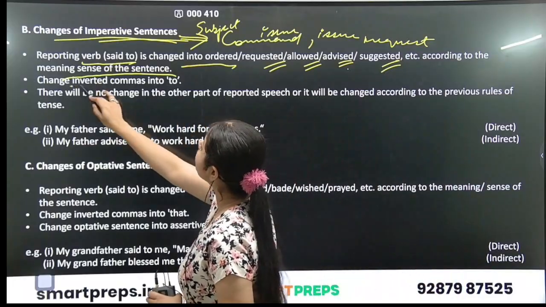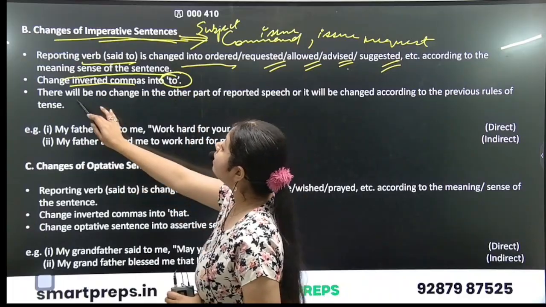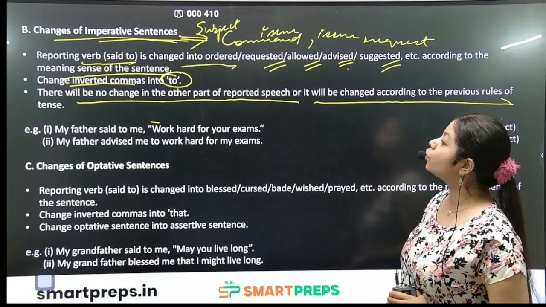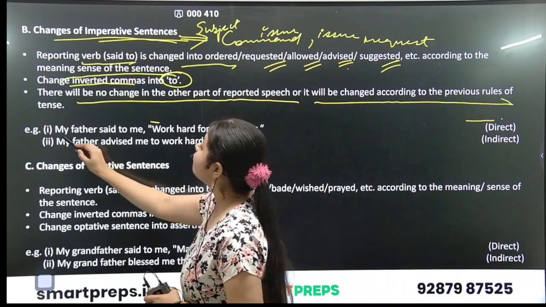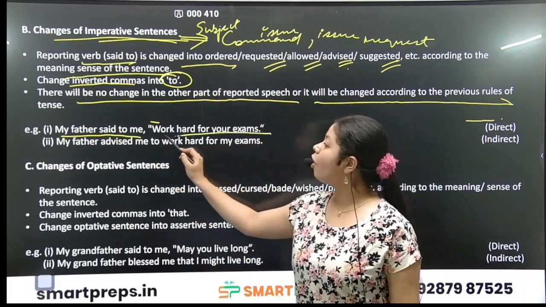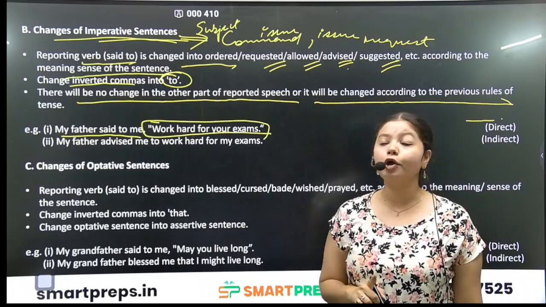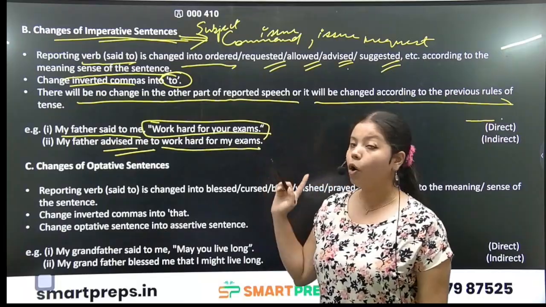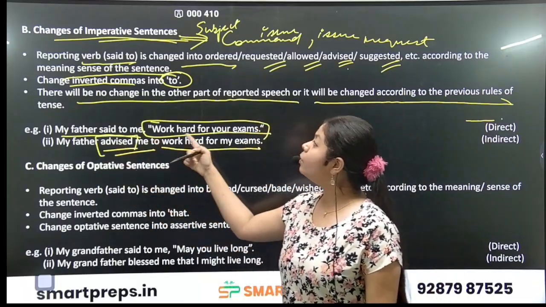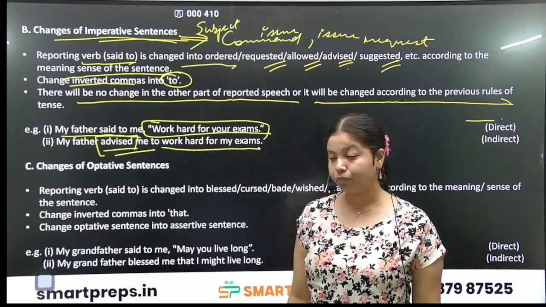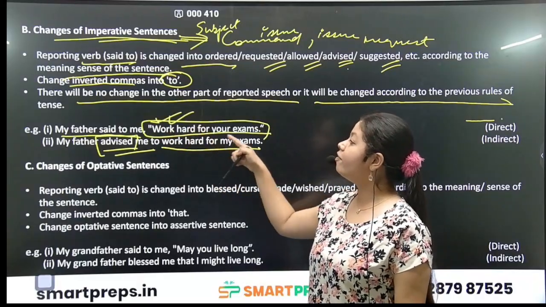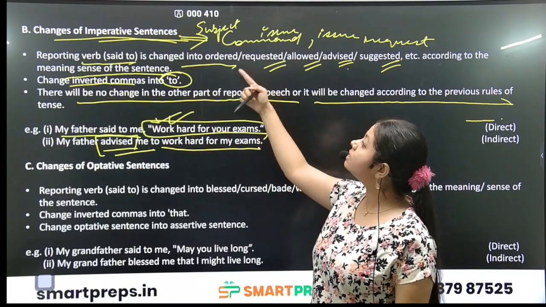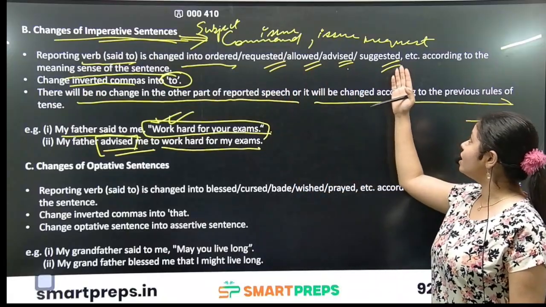Next is change inverted commas into to. There will be no change in other part of the reported speech, or it will be changed according to the previous rules of the tense. For example, my father said to me, work hard for your exams. My father advised me to work hard for my exams. Okay, so the word advised is included when these are imperative sentences. Now this part is imperative, work hard for your exams. Since we have seen that this part is imperative, we will be using these kinds of words: ordered, requested, allowed, advised, suggested, etc.